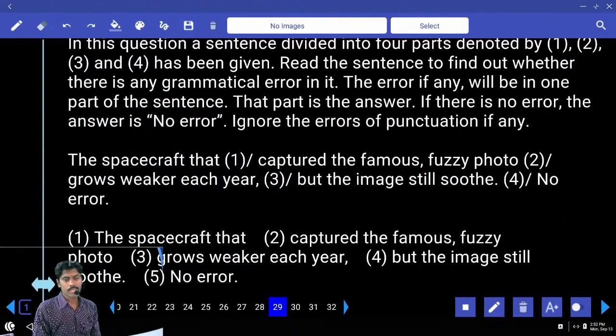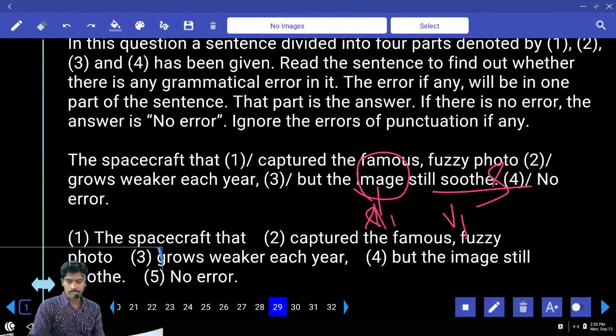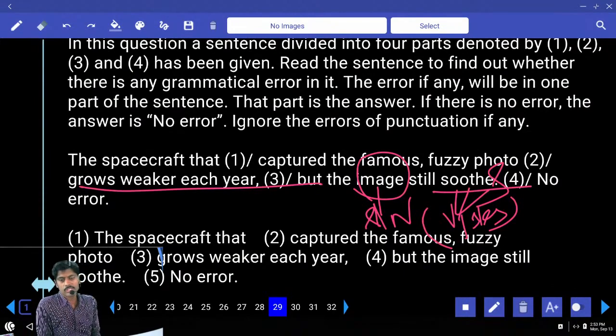The spacecraft that captured the famous fuzzy photo grows weaker each year, but the image still soothes. Fuzzy means not clear. Answer. Can you guess the answer? 1, 2, 3, 4, 5. Image still soothes. Sooth is V1. Image is singular noun. So, soothes is needed. V1 yes or yes. It grows weaker each year, but the image still soothes.